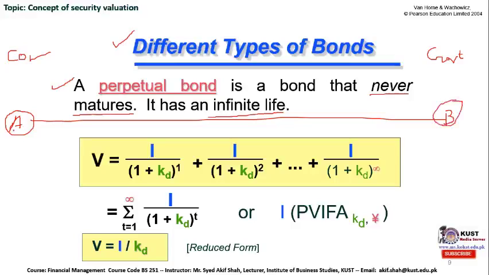So how do we calculate its value if somebody is going to sell a particular bond at $900? Let's suppose somebody is selling this perpetual bond at $900, then person B should calculate the intrinsic value of this perpetual bond.